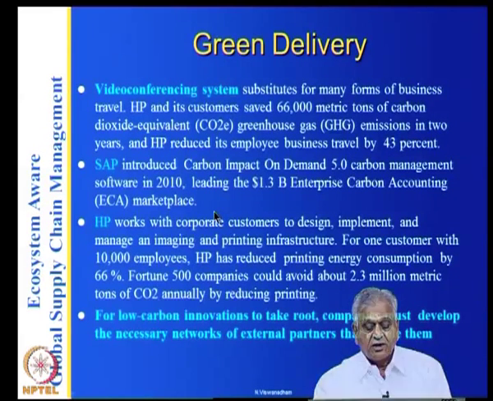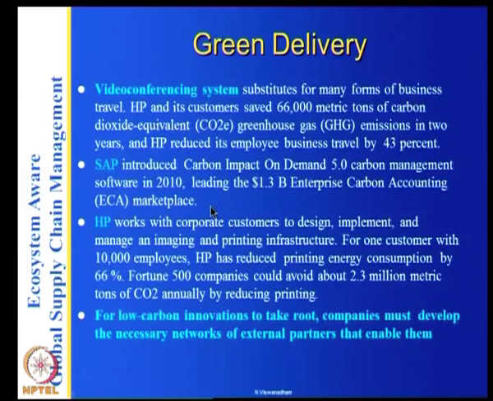For low carbon innovations to take root, companies must develop the necessary network of external partners that enable them. See, there is a co-evolution that goes on for any of these kinds of innovations. We have seen earlier that the innovation in global supply chains is by outsourcing and then low cost outsourcing, to regulatory restrictions removal, to delivery mechanisms and all that.